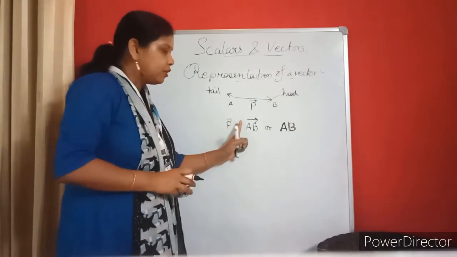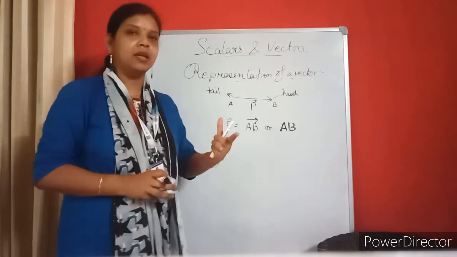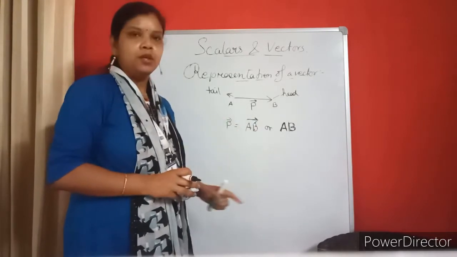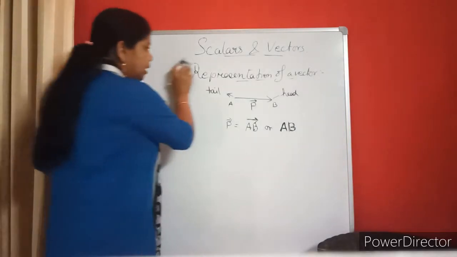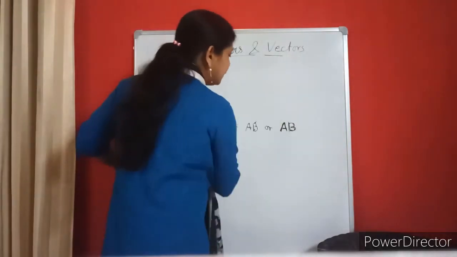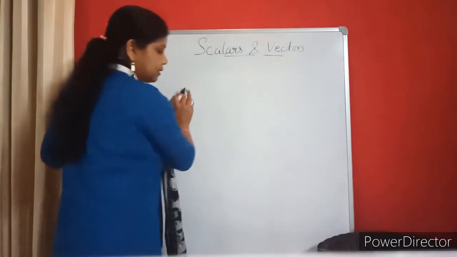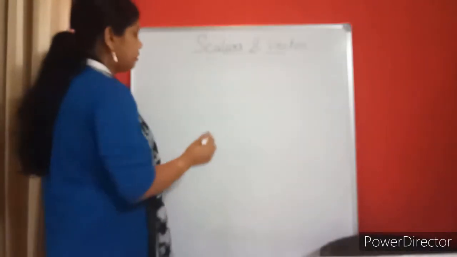The tail vector will start from tail and end at what? Head. So the arrow should be towards the head of the vector. Now let us go to the next part, that is we are going to discuss definitions in vectors.